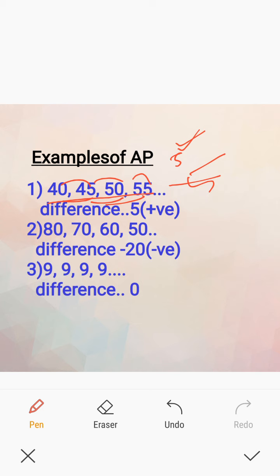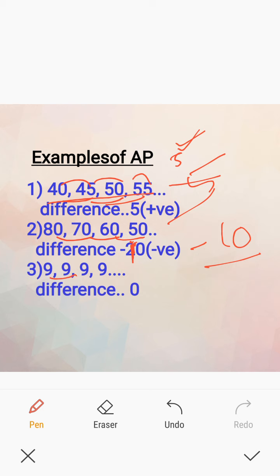Exactly, here it is a positive number. So the second example, 70 minus 80 is minus 10. It is not minus 20, it is minus 10. 60 minus 70 is minus 10 and 50 minus 60 is also minus 10. So here the difference is equal, it is minus 10. Here the common difference is a negative number.